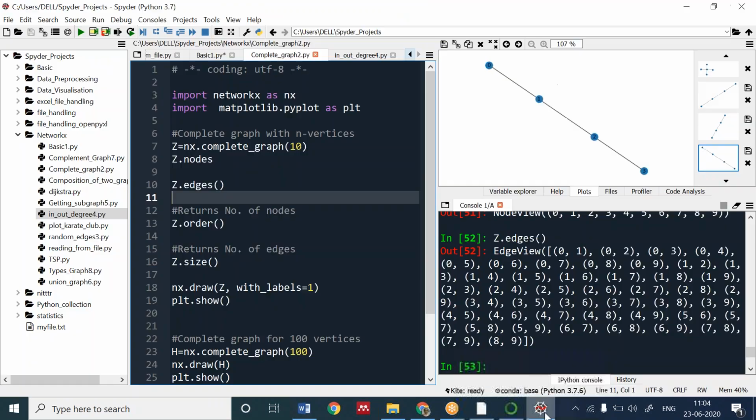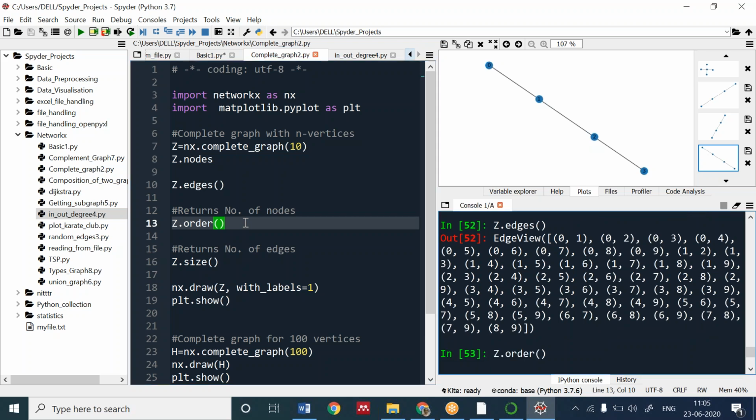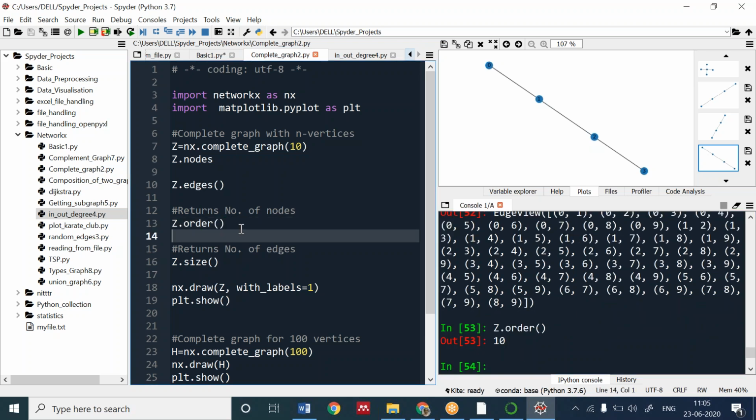Okay, we can have another function also for the number of nodes, G dot order, and size for the edges. You can write this one. This can be an interview question. How can we get the number of nodes? Using G dot order, we can get the number of nodes. And how can we get the size? G dot size, the graph name dot size.